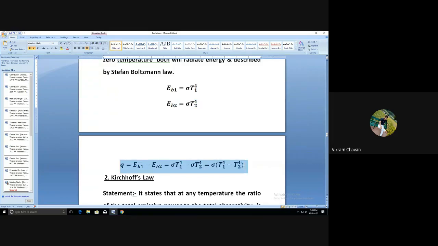Okay, so that will be Q. Q is nothing but the heat flux, which will be equal to E suffix B1 minus E suffix B2, which is equal to sigma multiplied by T1 raised to 4 minus sigma multiplied by T2 raised to 4, and that is equal to sigma multiplied by, inside the bracket, T1 raised to 4 minus T2 raised to 4. Okay, this is about the Stefan-Boltzmann law.